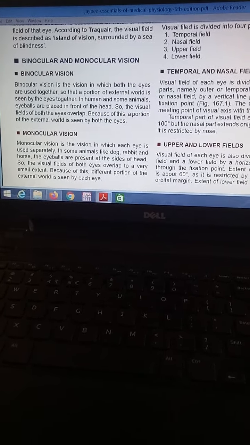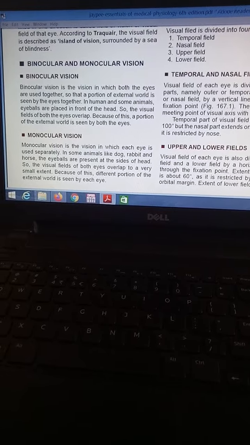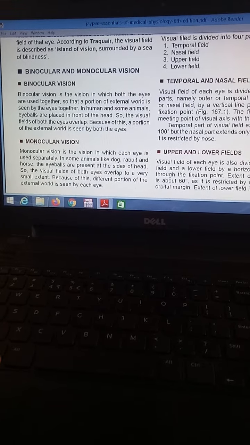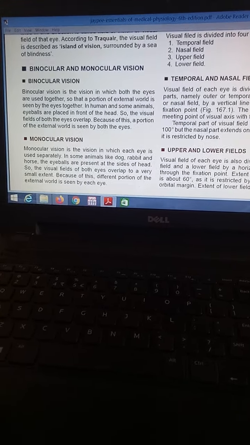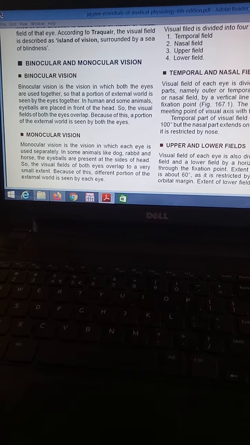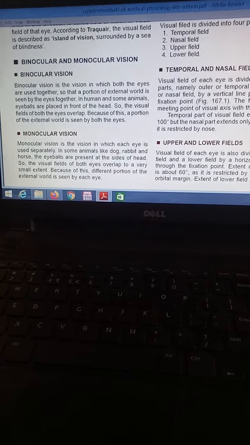In humans and some animals, eyeballs are placed in front of the head. You can see in the structure also, our eyeballs are placed at the front of the head. So the visual fields of both the eyes are overlapped. Why?